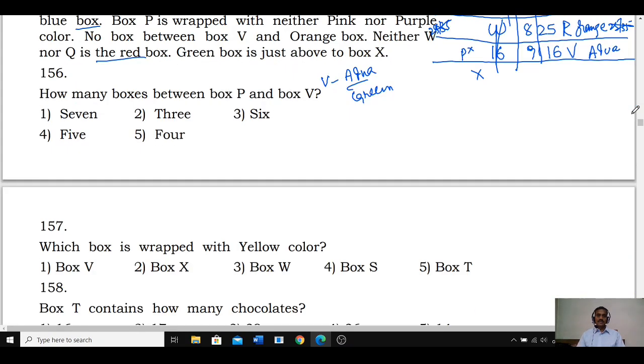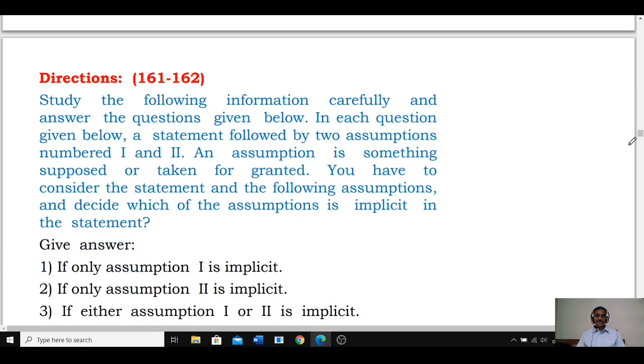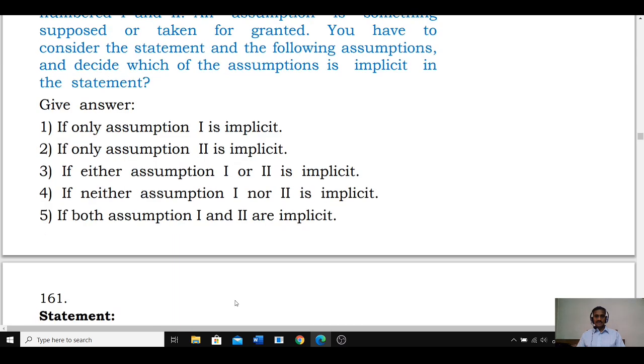Then 161 and 162. Only one, only two, either, neither, both.